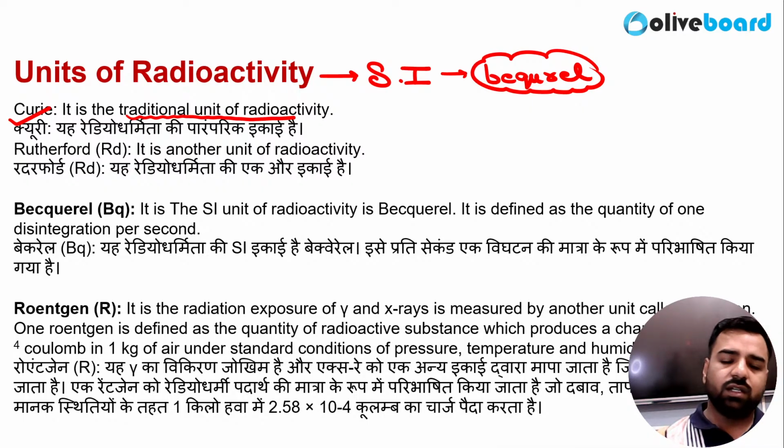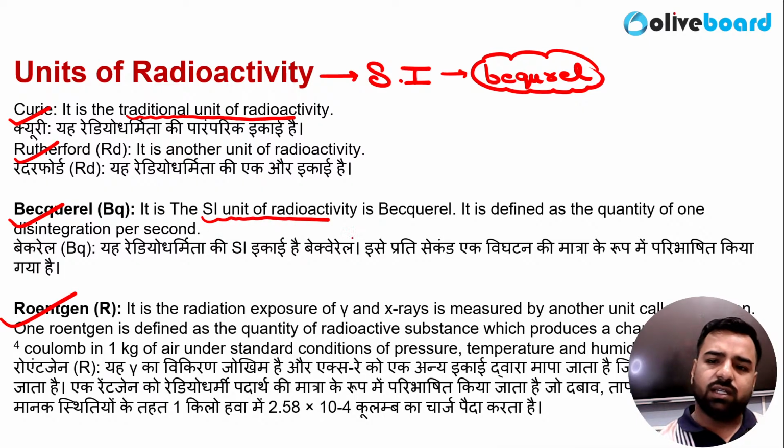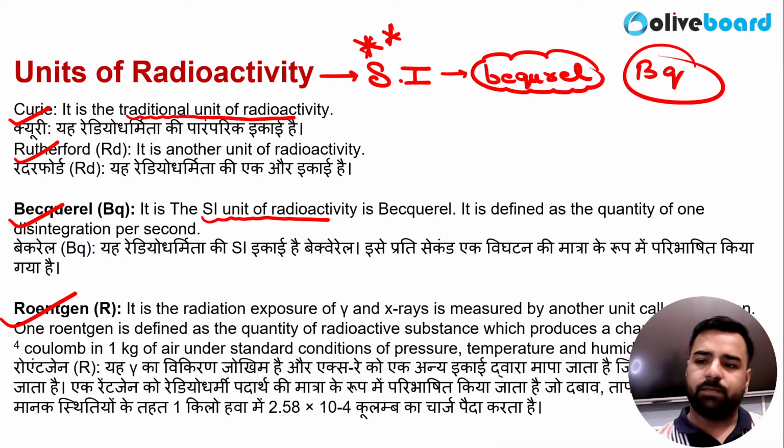That's Bq. Now talking about Rutherford, it is another unit of radioactivity. Becquerel is the SI unit of radioactivity. And then we have one more unit, that is Roentgen. So these all are units of radioactivity. But you must remember the SI unit of radioactivity is Becquerel. It is also denoted by Bq.